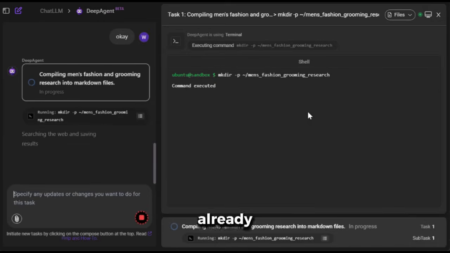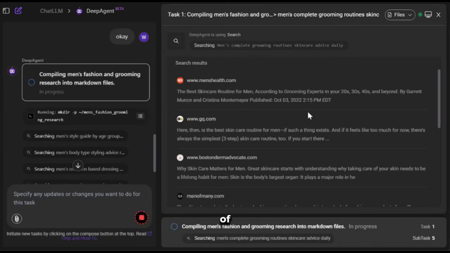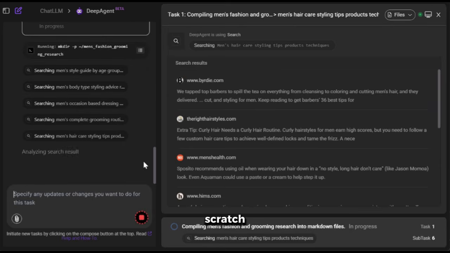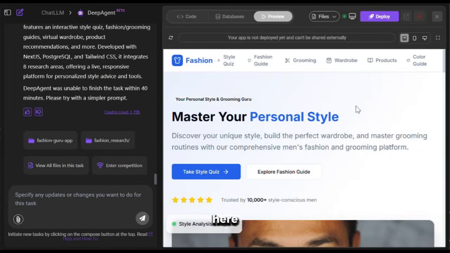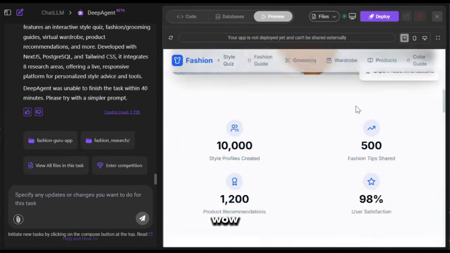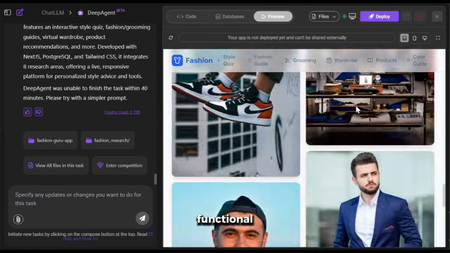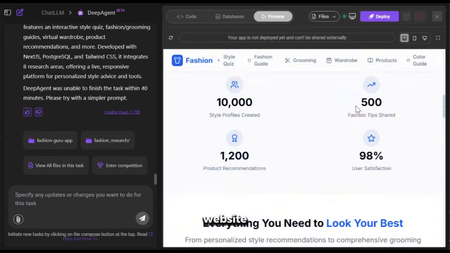As you can see, it has already started the research. Now this might take several minutes depending on the complexity of the task, but hey, it is creating a website for me from scratch, so I have no complaints. And here is the website. Wow, just look at this. It has literally created a fully functional fashion advisor website in 30 minutes.